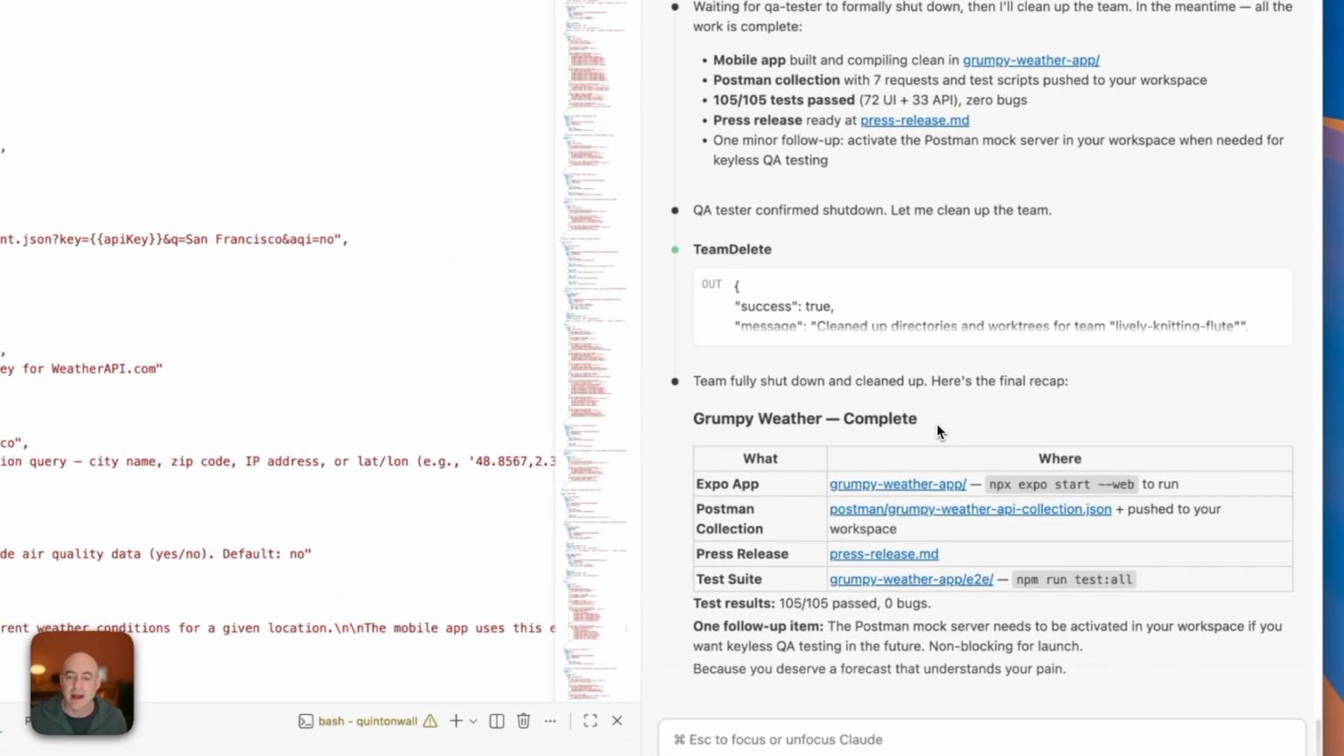Our Grumpy Weather application is complete using Postman, Opus 4.6, and the new agent teams functionality. This is a game changer for development, and especially when you're building in production and you start the right way with the right context in your CLAUDE.md. I'll see you on the next one.